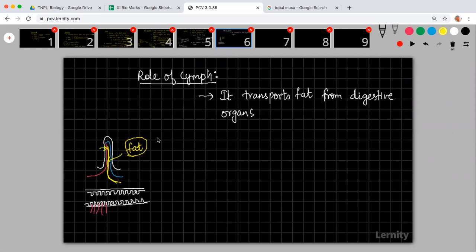Finally, the blood vessels and the lymph vessels will join at certain spots which are called lymph nodes. There, blood and lymph will start to mix. Since lymph has lymphocytes, it will play a major role in the defense mechanism.